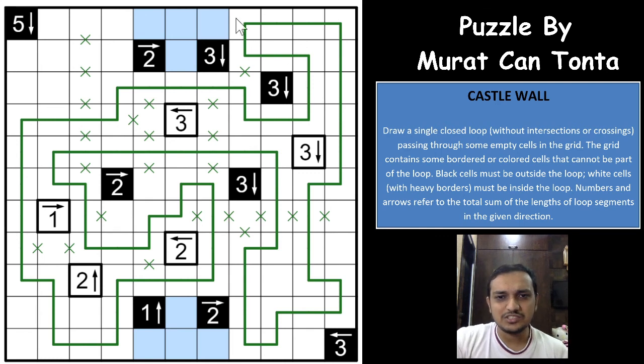We just missed a simple deduction here, but that was fine. We somehow got that logic here. This had an excellent breaking here, and I have never seen such kind of breaking in a castle wall puzzle with the 1 clue here and 2 different colors here. So there has to be a loop segment between them, and that was the most important logic here.